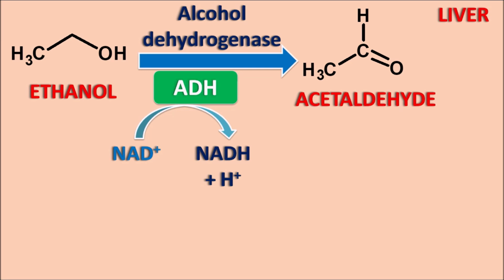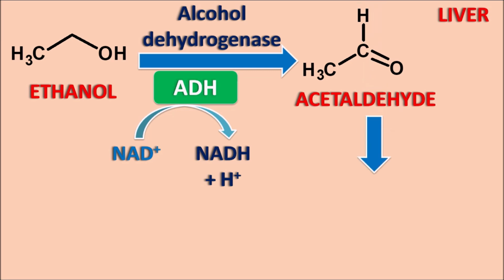This is the first step in ethanol metabolism, and it can be observed in various tissues. For example, it occurs within the liver, as well as within the brain, where CYP2E1 can be involved, and another enzyme, catalase, can also convert ethanol into acetaldehyde. In this way, this step is mediated by 3 types of process: CYP2E1, alcohol dehydrogenase, and the catalase enzyme. The next step in alcohol metabolism is further oxidation of acetaldehyde.